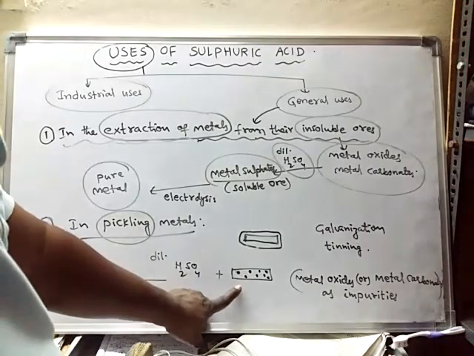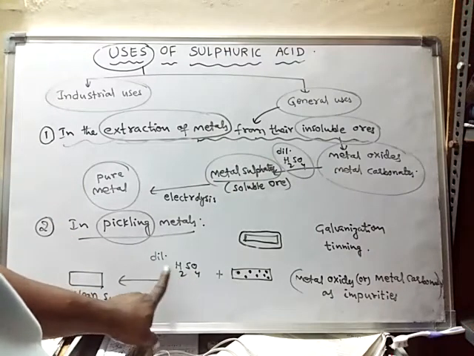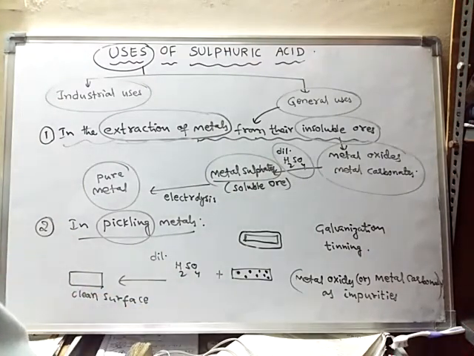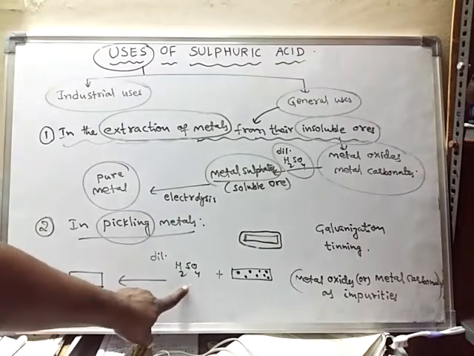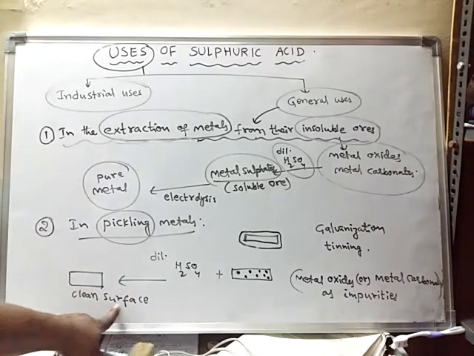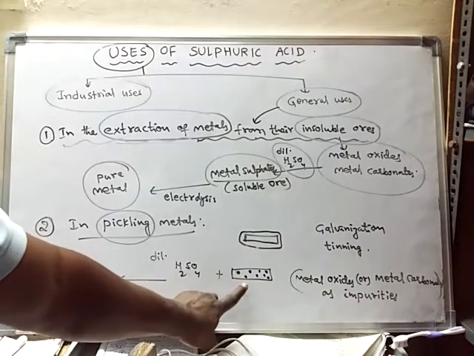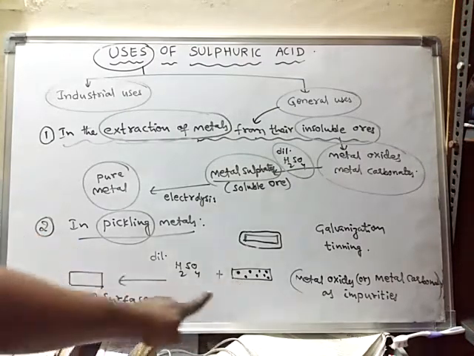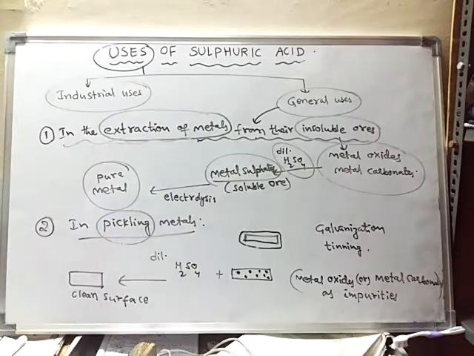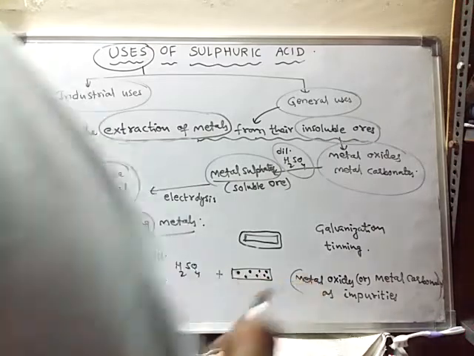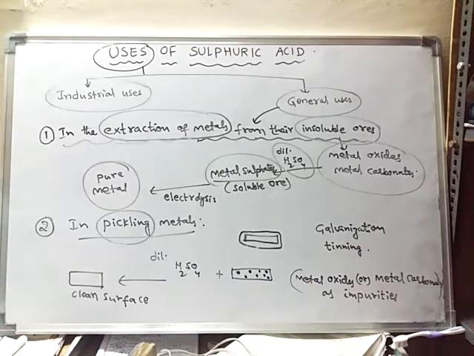In order to clean the surface of the metal, we use acids like dilute sulfuric acid or dilute hydrochloric acid, so that finally we get the metal with a clean surface. This process of obtaining a clean metal surface from a metal with impurities is called the pickling method. During pickling, we simply remove the metallic impurities such as metal oxides or metal carbonates from the surface.